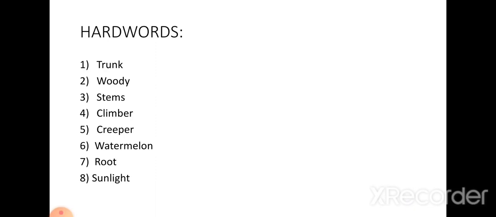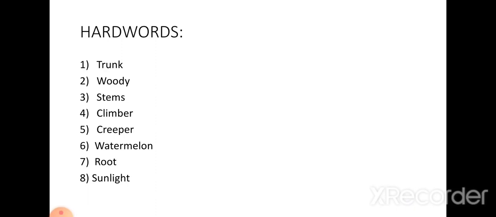Trunk. Second is woody. Third is stems. Fourth is climber. Fifth one, creeper. What is the sixth one?